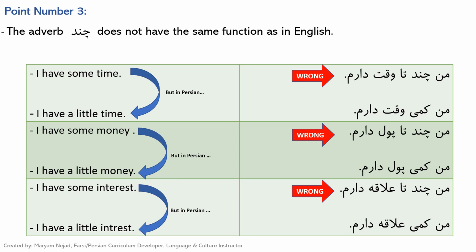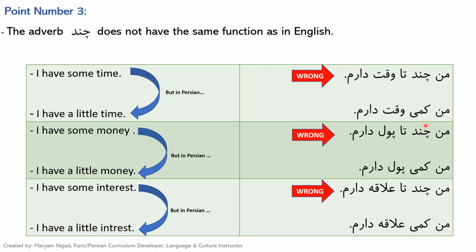The other thing you need to know is the function of the adverb چند, which means some, is different in Farsi than English. For example, in English, it's very common to say, I have some time. But in Farsi, we cannot say من چند تا وقت دارم. Rather, in Farsi, we say, I have a little time. So من کمی وقت دارم. Or in English, you can say, I have some money.